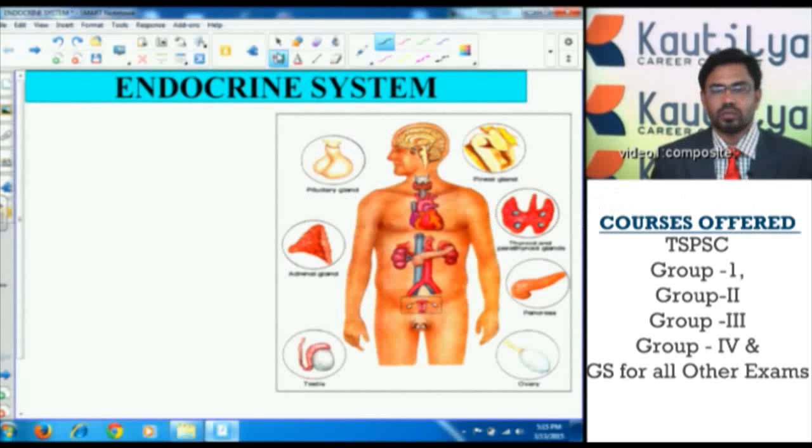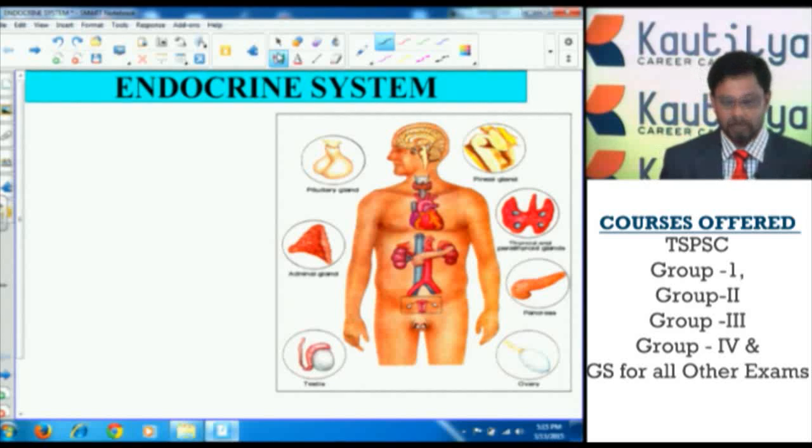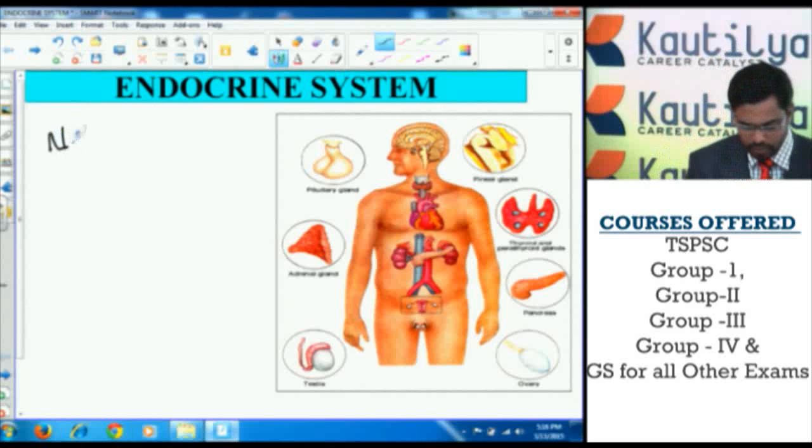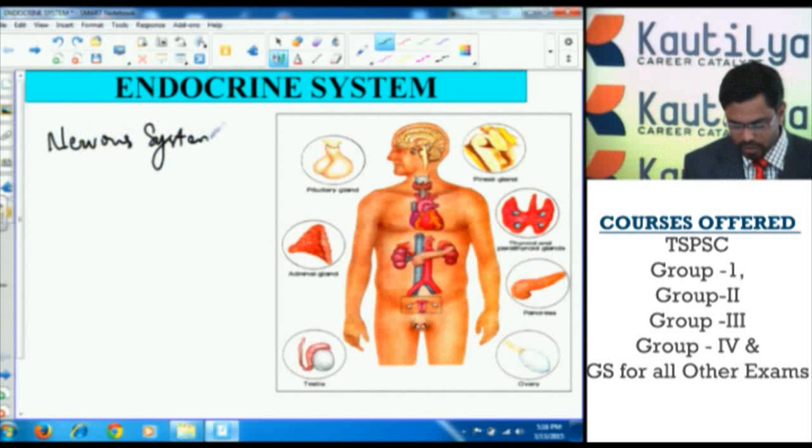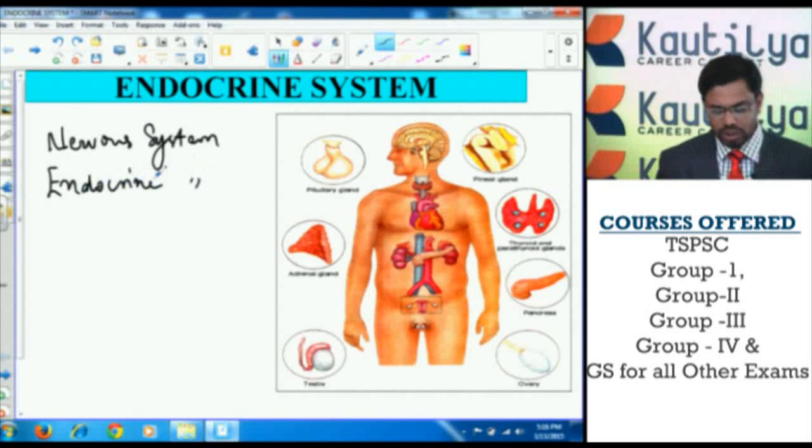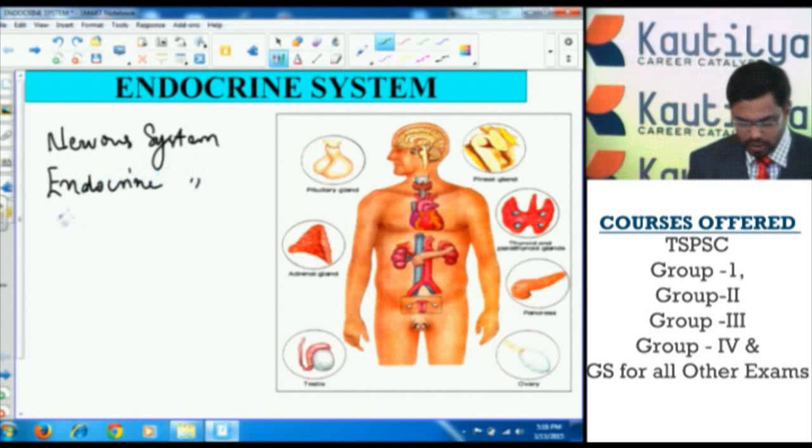Today I would like to discuss the endocrine system. The living body possesses a remarkable communication system to coordinate its biological functions. This is achieved by two distinctly organized functional systems. They are the nervous system and the endocrine system. These two systems together are called the integrative system.